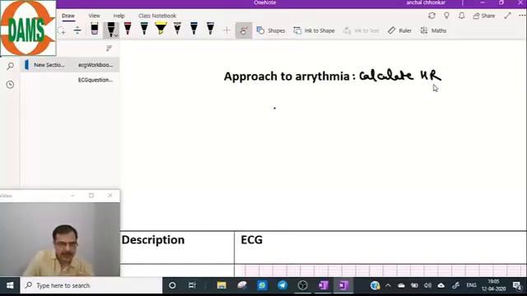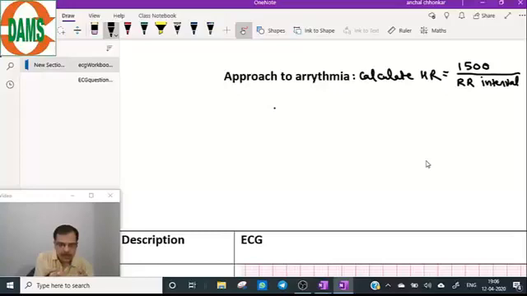This we have done under ECG paper, basic 2. 1500 divided by the RR interval is the heart rate. That is the formula for calculating the heart rate.